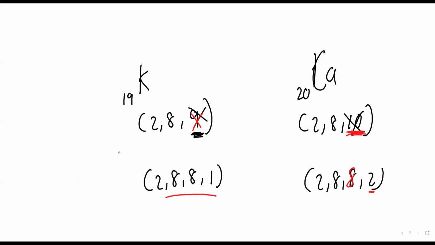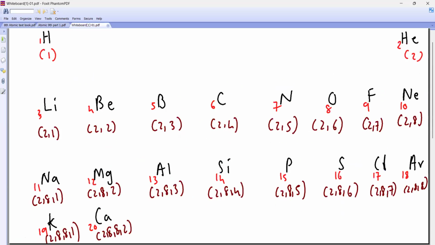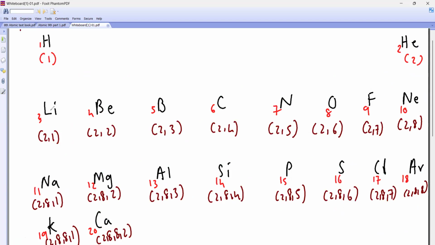Now we are going to go for a very important part, and that is valency. Look, if any element has 3 or less than 3 electrons in its outermost shell, they will always lose them.